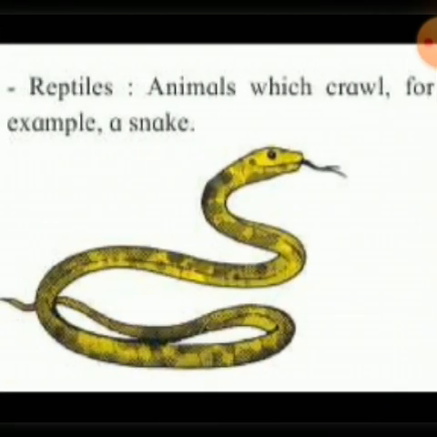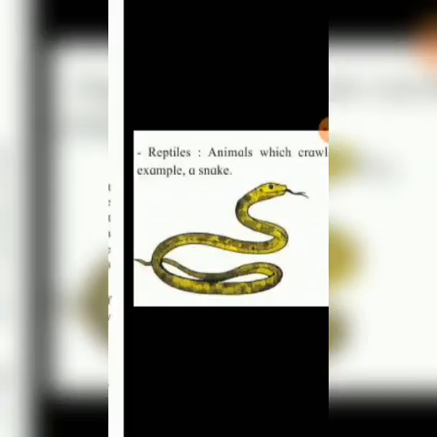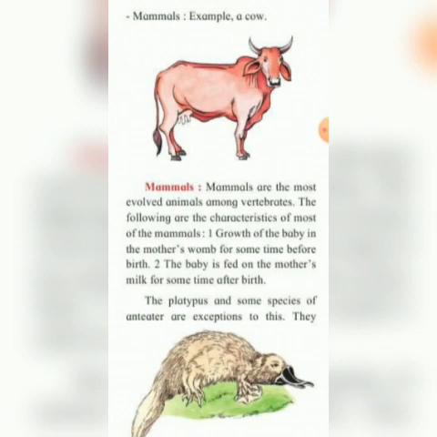Reptiles, animals which crawl. Here the example is given, snake. Okay, the animals which crawl are called reptiles and they are also vertebrate animals. Mammals, example, a cow. Mammals are the most evolved animals among vertebrates. The following are the characteristics of most of the mammals. First one, growth of the baby in the mother's womb for some time before birth. Second one, the baby is fed on the mother's milk for some time after birth.